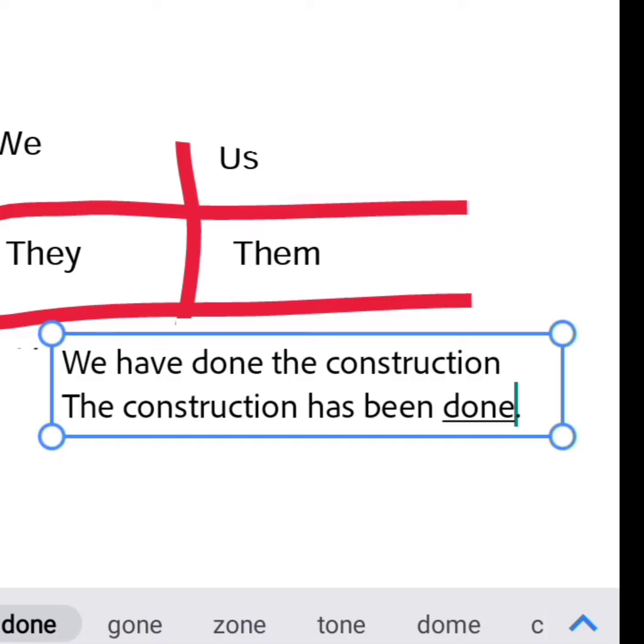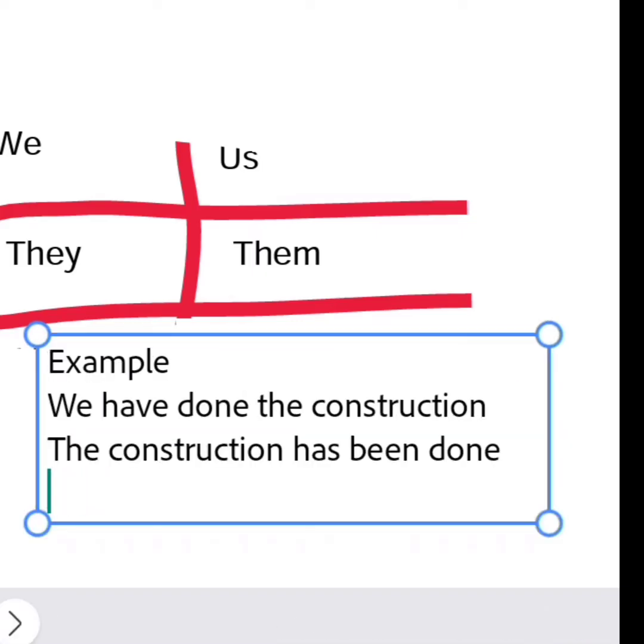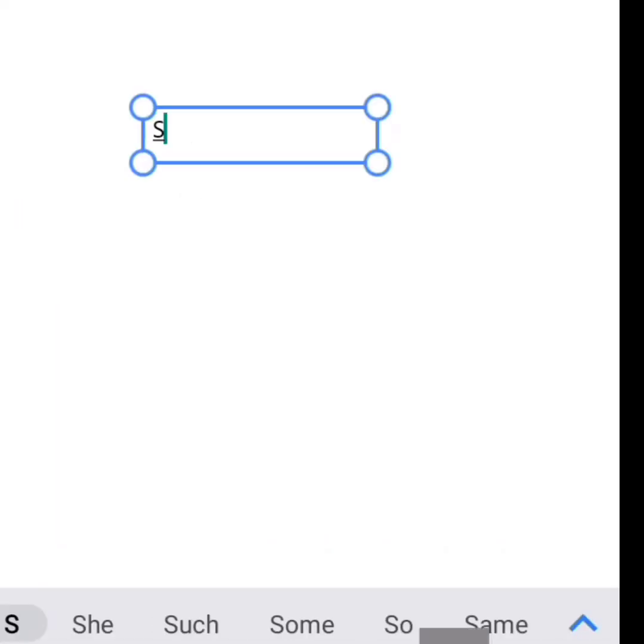So the construction has been done by us. This is what we call pronoun change, because the pronouns will be changed.